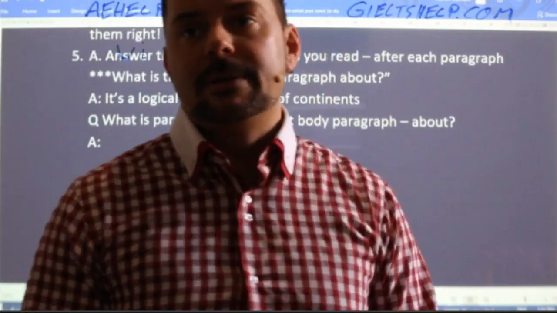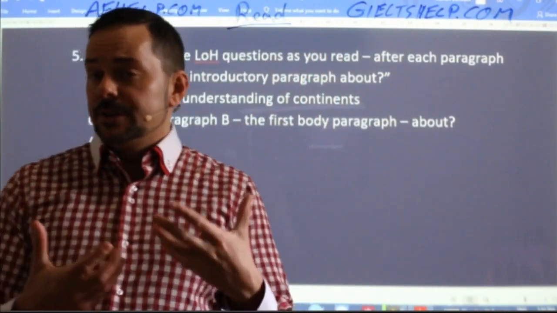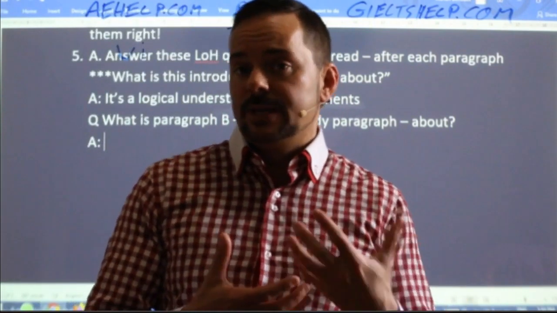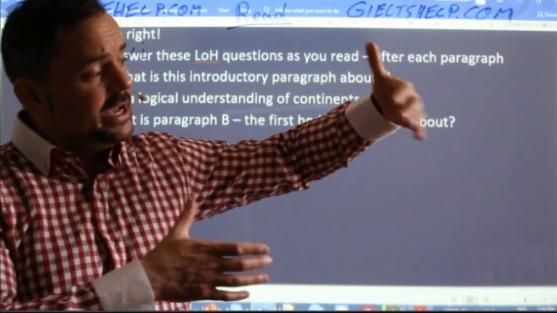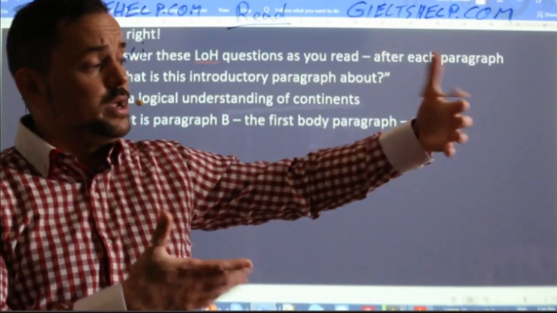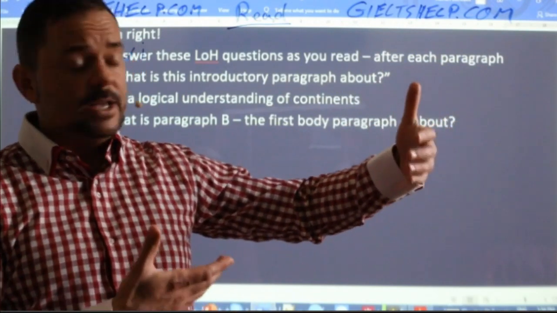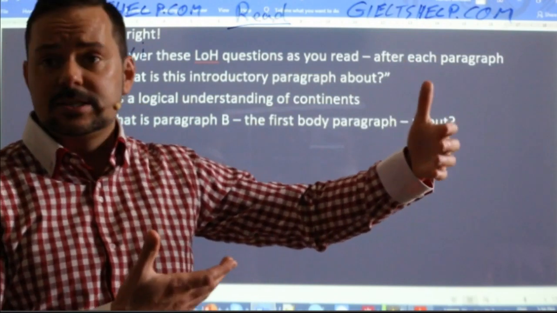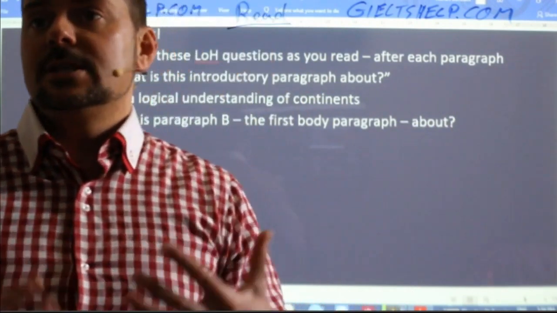What are we reading about here, members? So here I'm picturing this scientist. Maybe I'm his research assistant, this German guy, Alfred Wegener. Here's my buddy Alfred. Hi, Alfred. What's going on? Oh, you had a great idea today? Fantastic. What's your great idea? Oh, your idea is to explain why there are continents and why they are the places that they are. Okay, so what is this paragraph about?